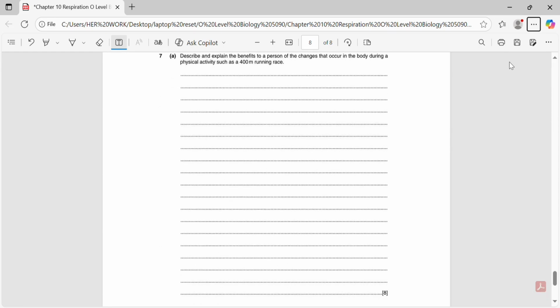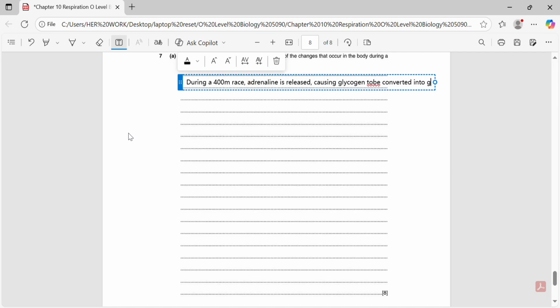Next we have a long question. It states, describe and explain the benefits to a person of the changes that occur in the body during a physical activity such as a 400 meters running race. So we will simply write, during a 400 meters race, adrenaline is released, causing glycogen to be converted into glucose, which increases blood sugar for energy.